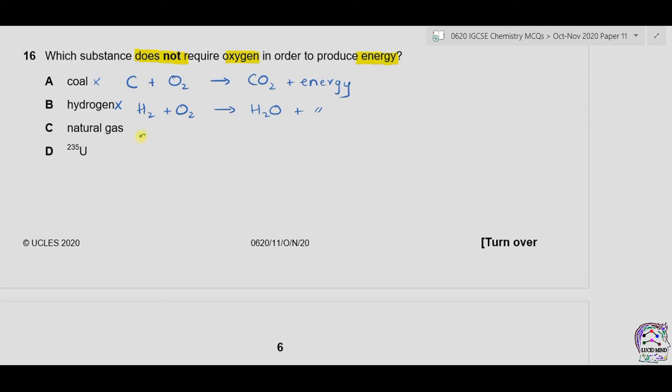C is natural gas, which is CH4, methane. It also requires oxygen to form carbon dioxide, water, along with energy. So C is also incorrect. D is uranium, and uranium can produce nuclear energy without the need of oxygen, as this involves only the disintegration of the nucleus. So therefore the answer is D.